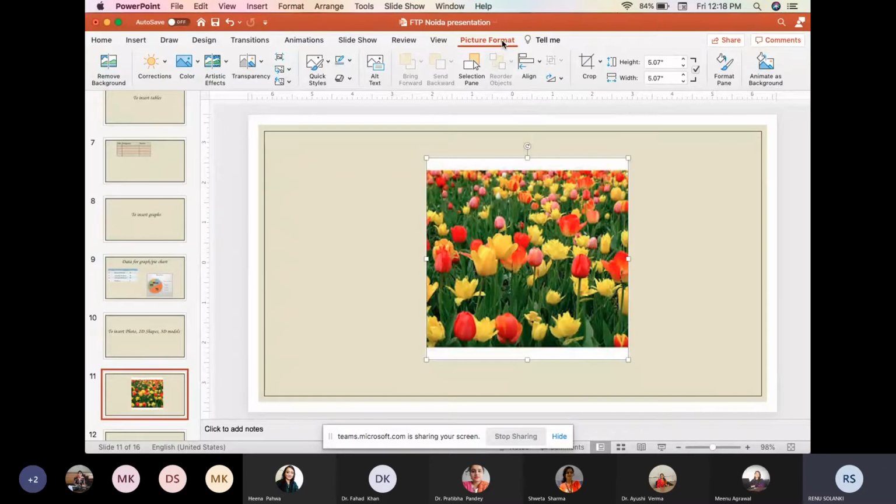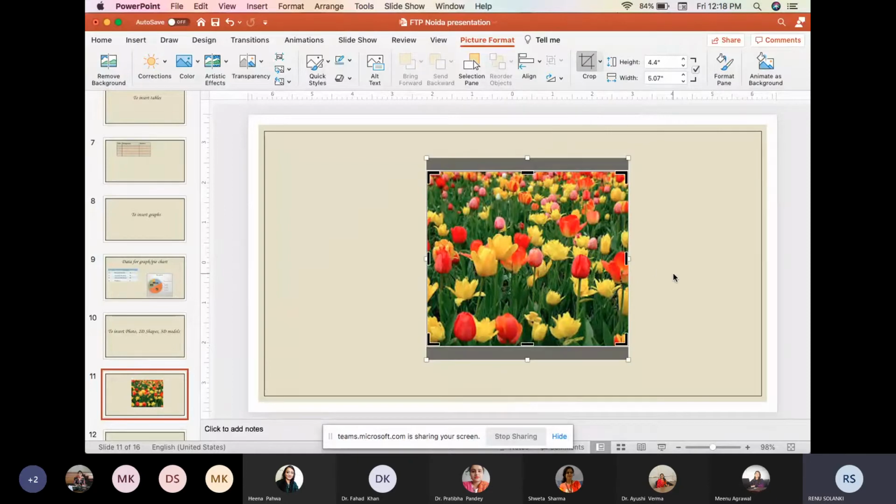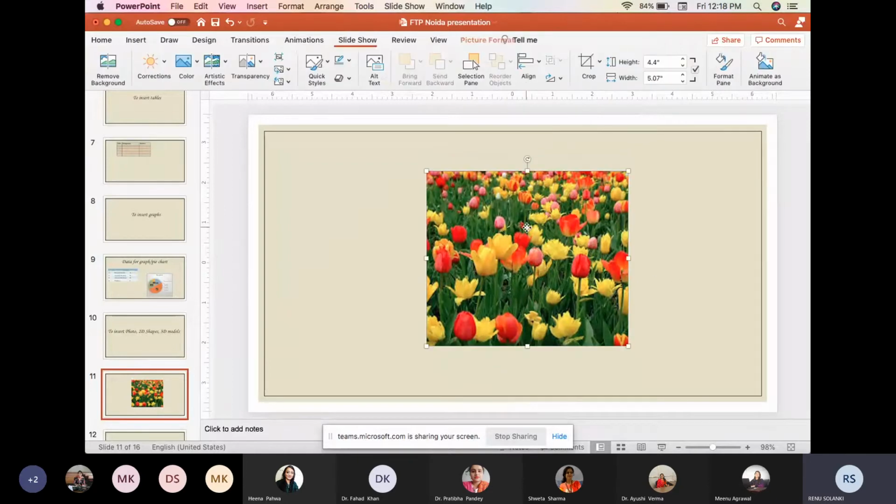The moment the image comes and we click on the image, the picture format panel will open, and we will have so many options. For example, if there is a white portion in this picture and I want to remove this, that can be done by cropping it. So I will crop this picture. I don't want this white area along with this photo. So this is about this heading.